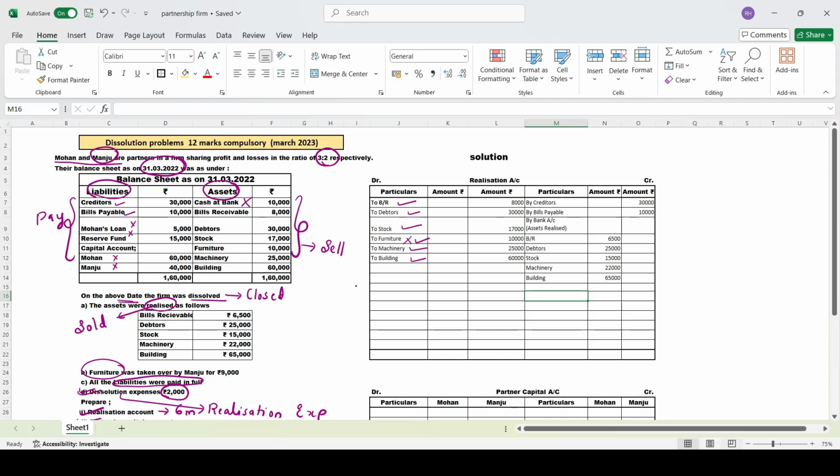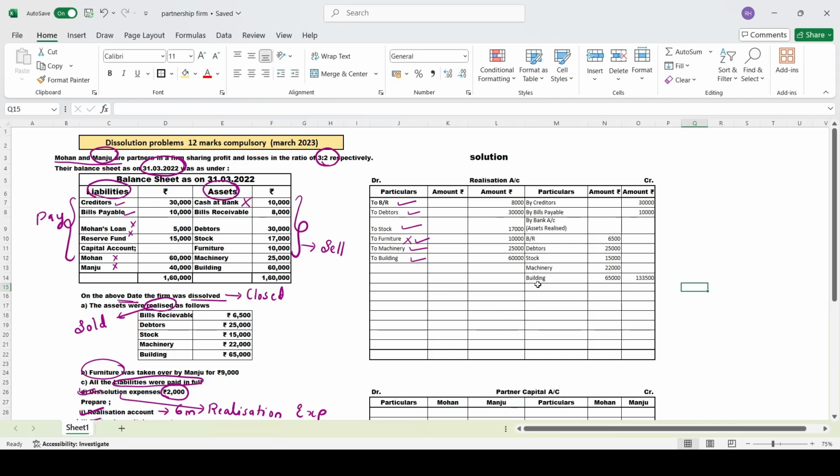Either a partner should take the asset, or you have to sell the assets. Whatever remaining assets you have, you are going to sell at the book value only, even though they have not given the information. Keep it in your mind, only tangible assets. Now we'll add all these items and write the total in the outside column. When we add all these items, we get 1,33,500 rupees. Have you got this 1,33,500?